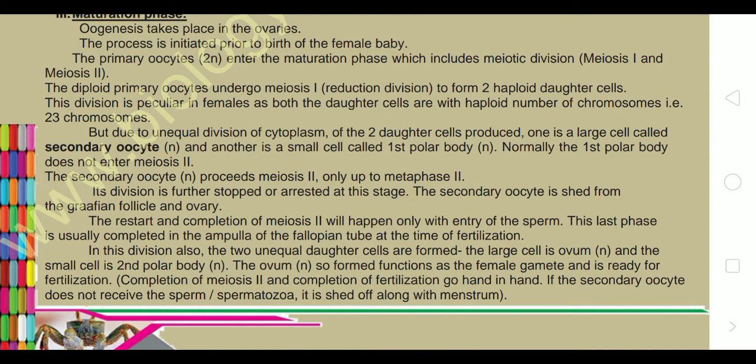So when the entry of the sperm takes place, the egg which is shed from the ovaries reaches the ampulla in the fallopian tube and completes its meiosis 2 from the metaphase 2 stage when the sperm enters the body of the female.